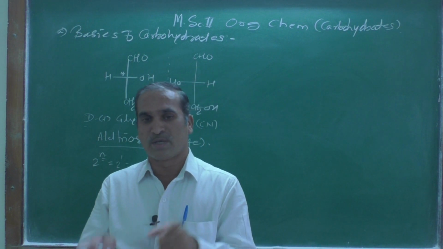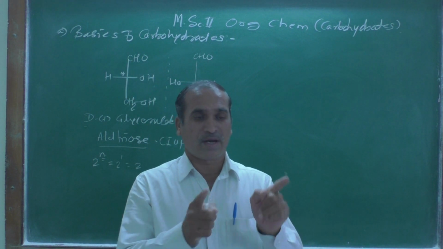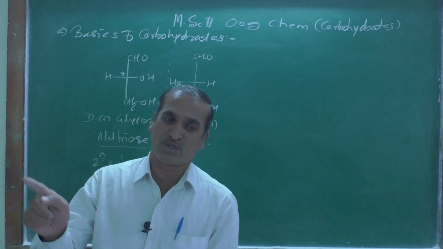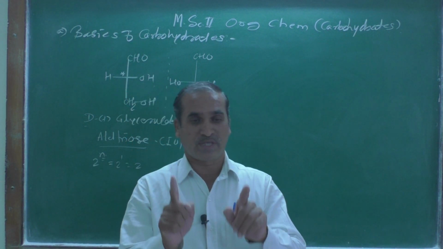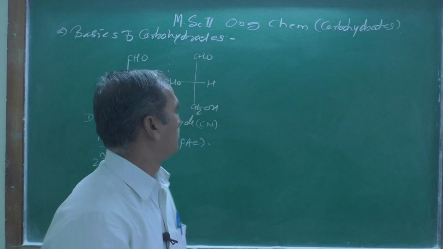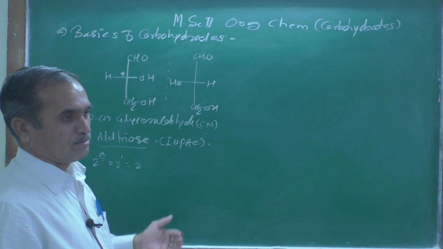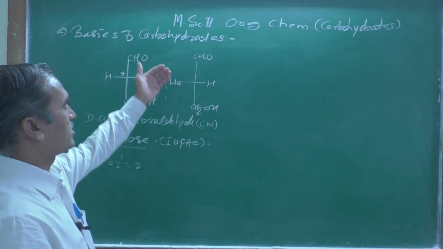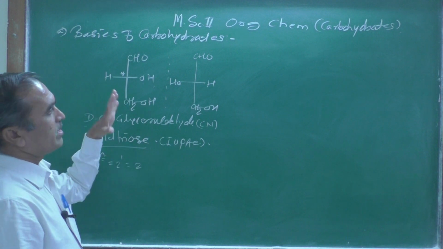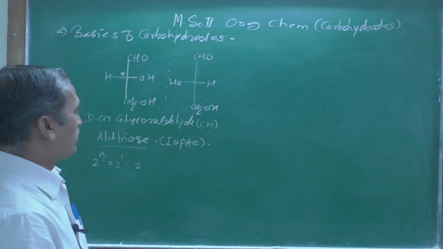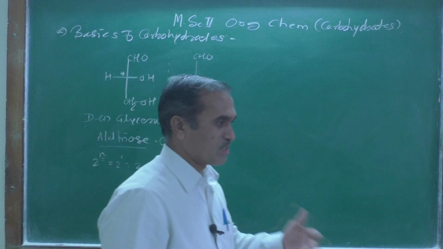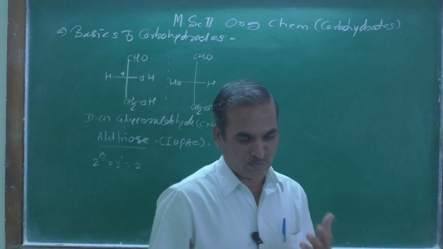One rotates the plane of polarization to the right, another rotates it to the left. That is the only difference. The connectivity of the carbon framework remains the same, only their rotations are different. That type of thing is called an enantiomer, which we have also seen.